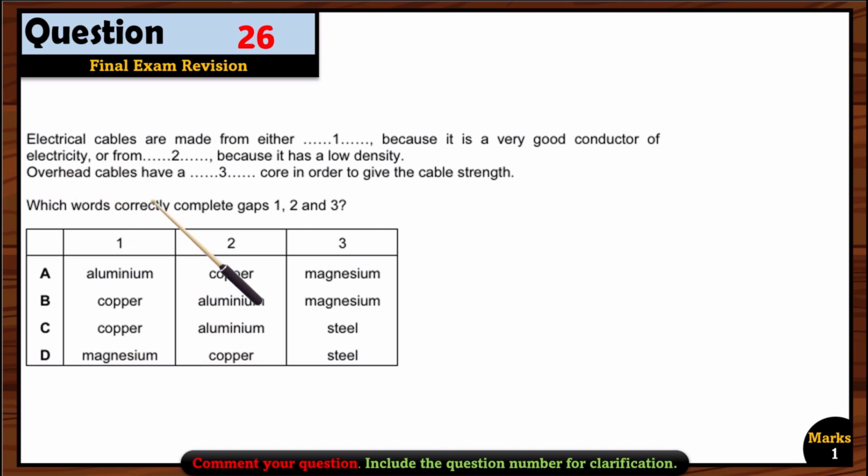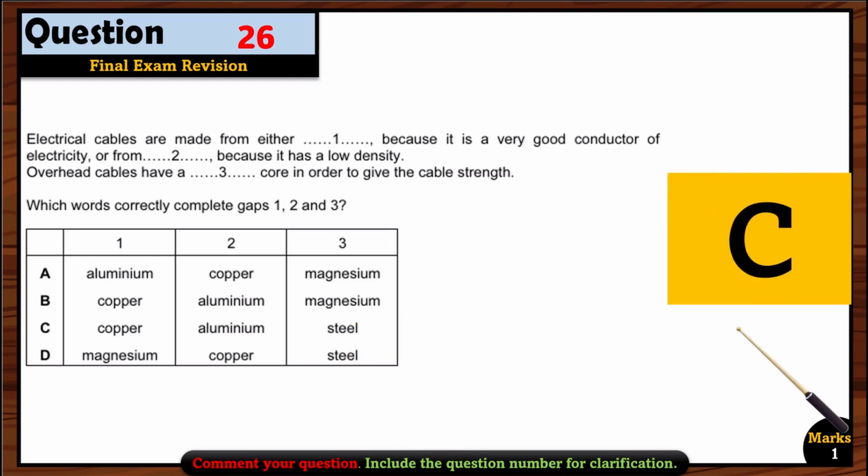Now let's see, overhead cables have a dash core in order to give the cable strength. So now we have to choose one option between magnesium and steel. Remember that steel is an alloy, so it will have more strength compared to magnesium. That's why we will use steel as a core. Okay, so that's why option C can be the right option over here.